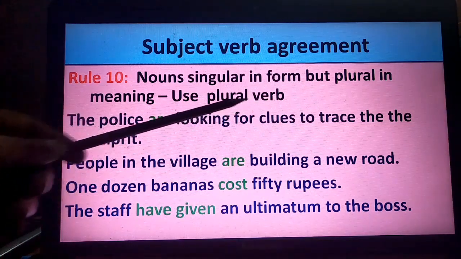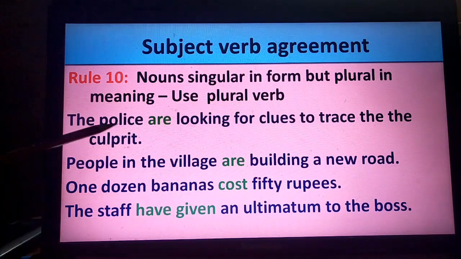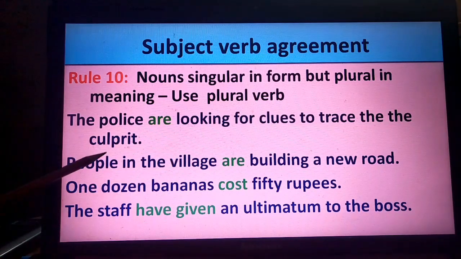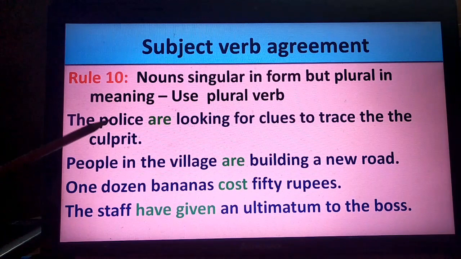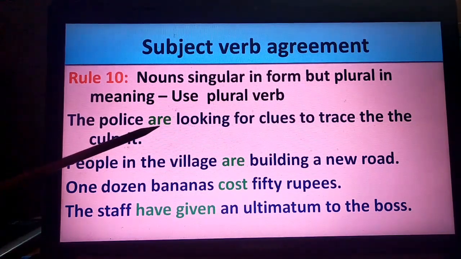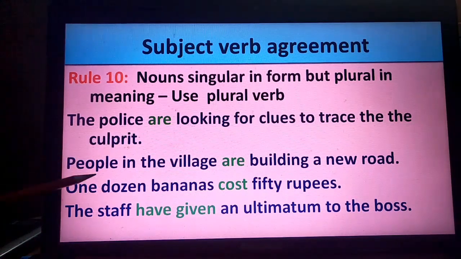Then we have to use a plural verb. For example, the police are looking for clues to trace the culprit. The police is actually not singular here, but the meaning is the entire police force, the police people. So here the meaning is plural, therefore the verb has to be plural.